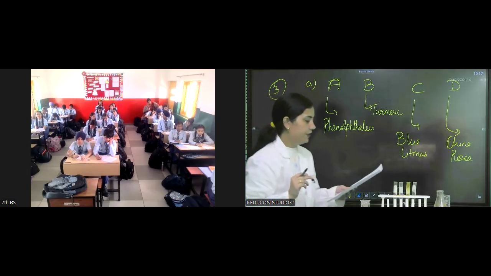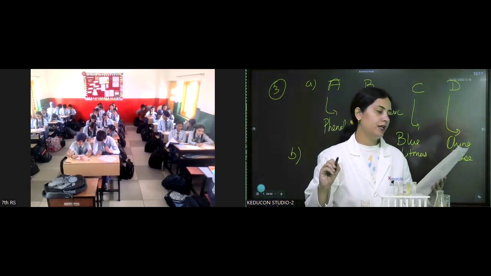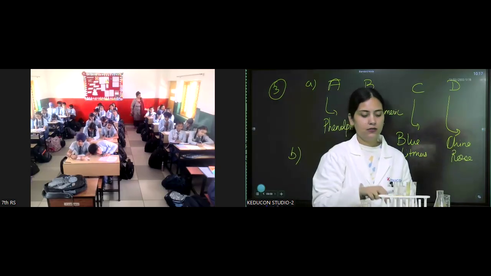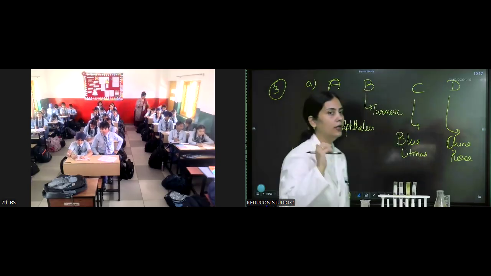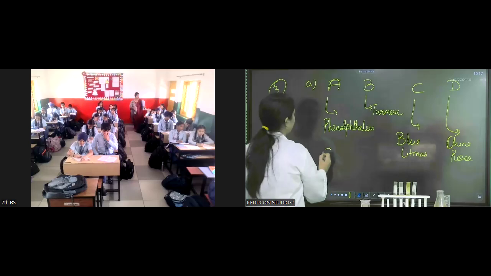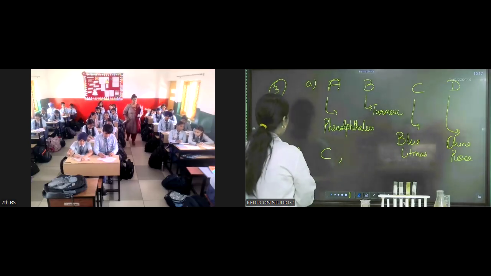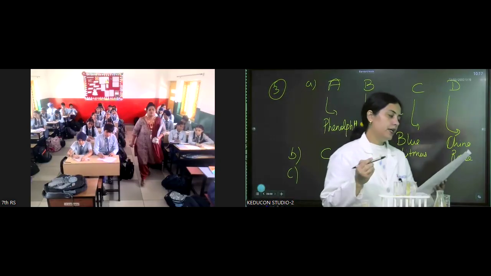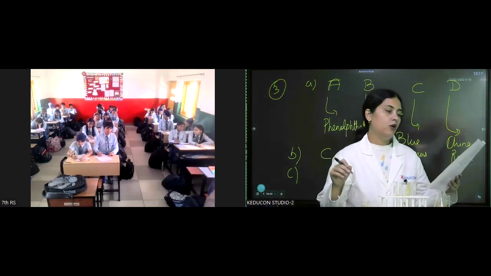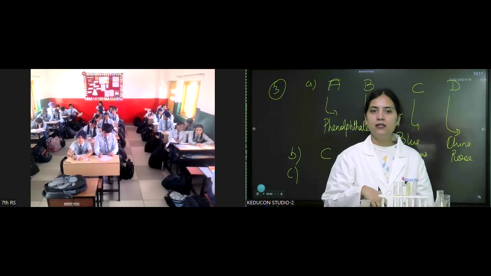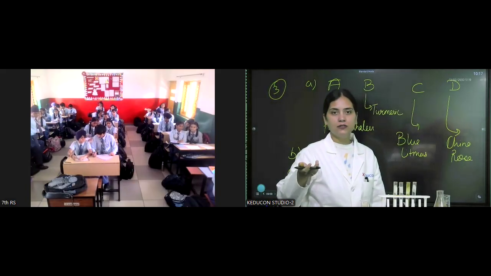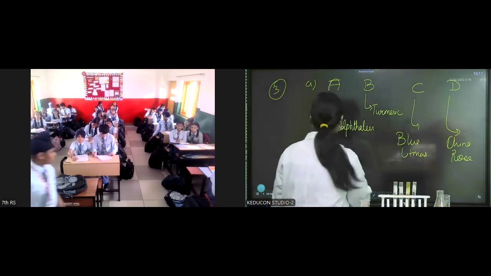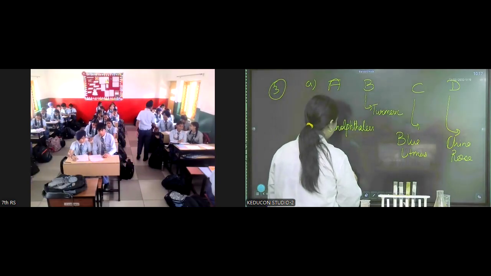Now coming to B. Which test tube provides the clearest evidence that the added solution is acid? We came to know that. That is blue litmus, because only in that did we see the color change just now. That is test tube C. Okay, coming to the C part. Which indicator used in the experiment is a natural indicator obtained from a flower? You told me that. What's the answer? China rose. It's the China rose.